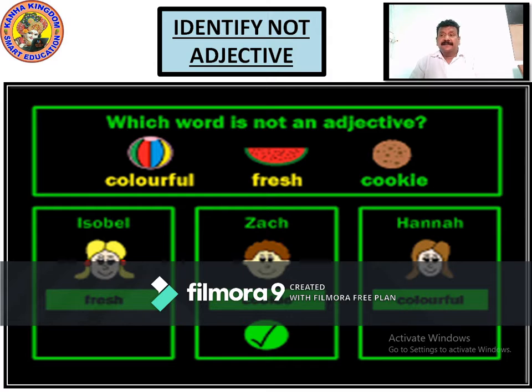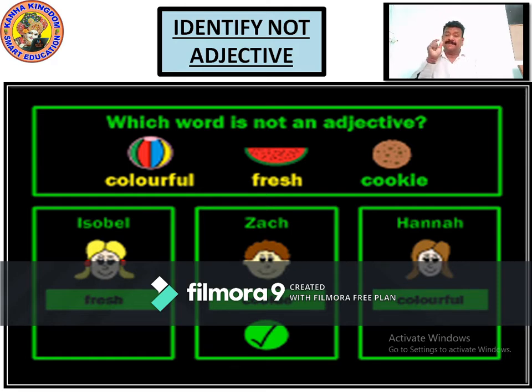Now here are 3 students, Isobel, Judge and Anna. You can see the down line where 3 photographs are given. They are answering it. Isobel says it's fresh. Judge says it's cookie. Anna says it's colorful. They are all answering about what is not an adjective. So Isobel is telling it's fresh. Anna is telling it's colorful. Judge is telling what? Cookies. Cookies are not an adjective.